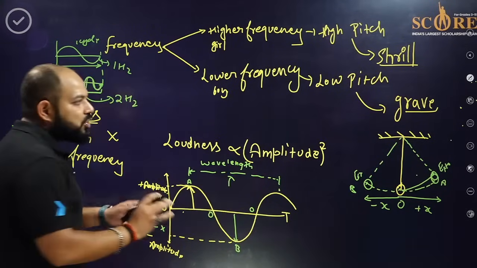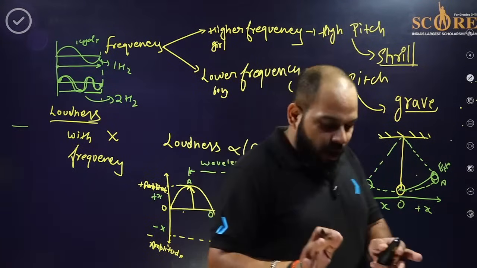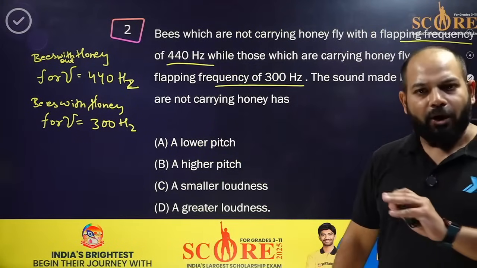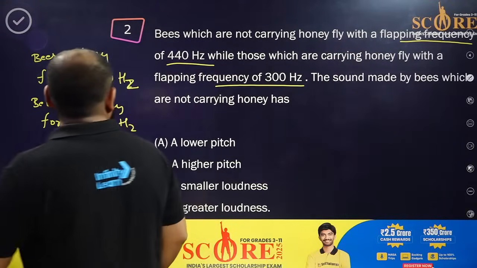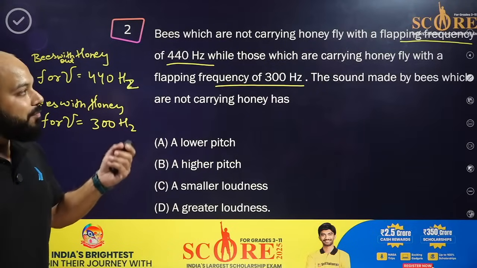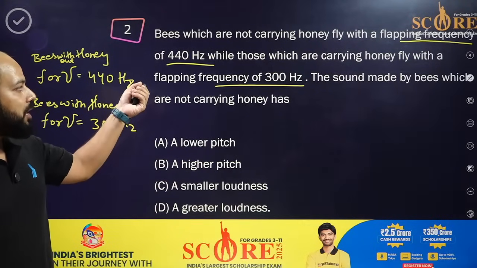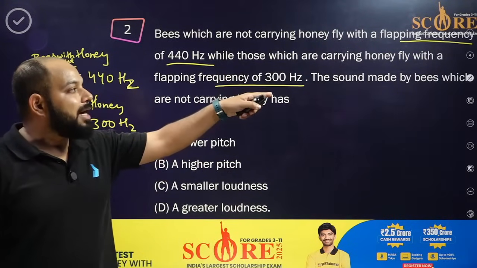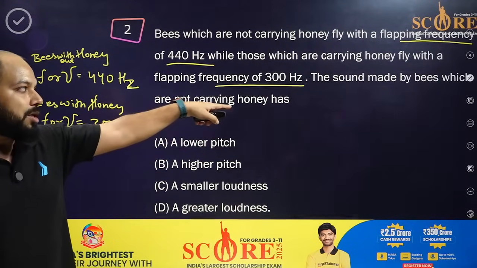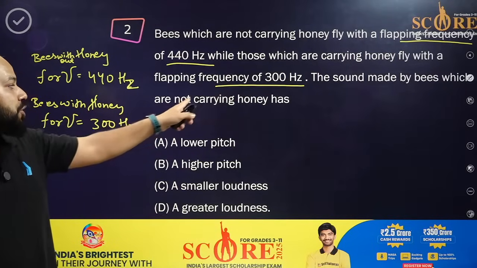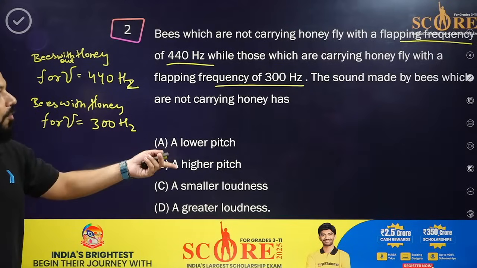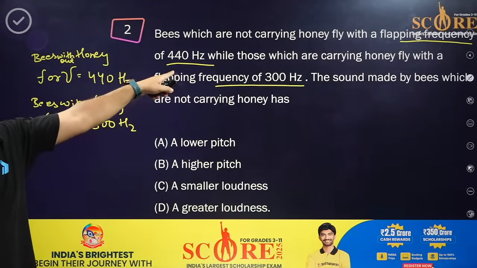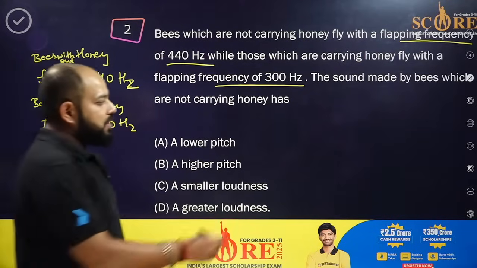I hope this much has been clear to you. Now let's come back to the question again. What is the question saying? Bees which are not carrying honey fly with a flapping frequency of 440 hertz, while those which are carrying honey fly with a flapping frequency of 300 hertz. The sound made by bees which are not carrying honey: lower pitch, higher pitch, smaller or greater? Obviously 440 is the higher frequency. Higher the frequency, higher the pitch.